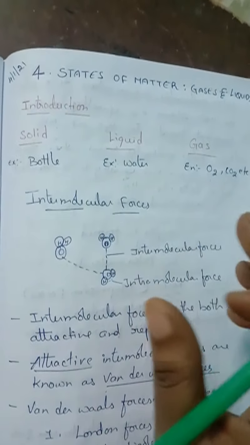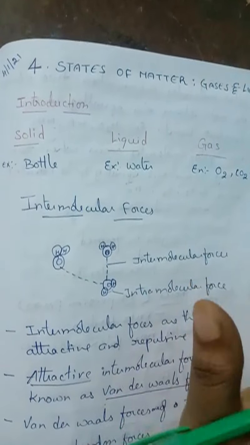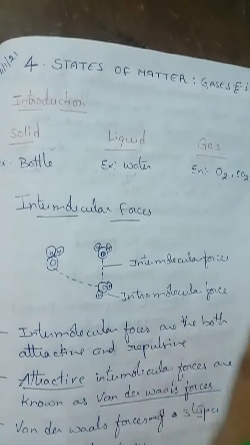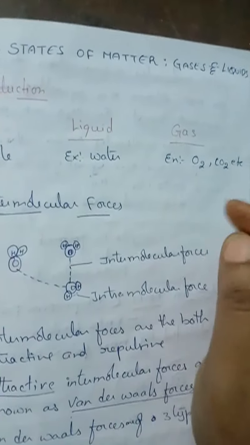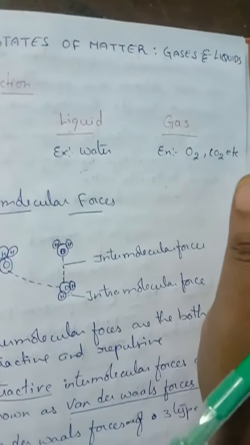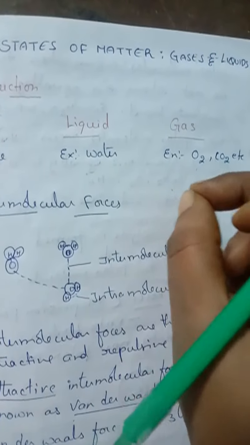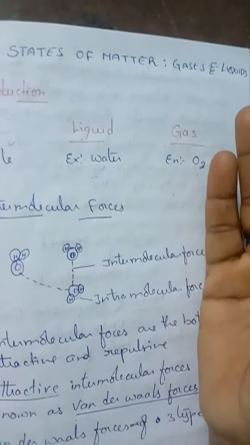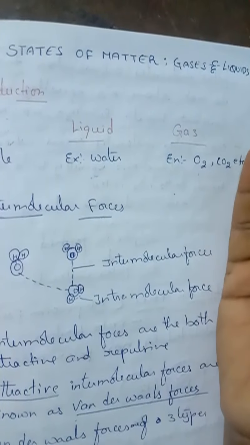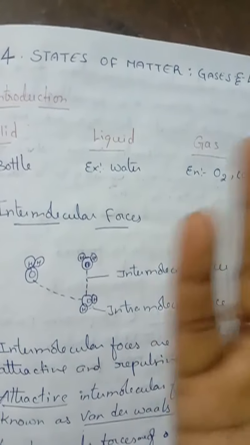So here one thing, children. For example, if we take an individual molecule of a liquid, we cannot see it with our naked eye. But if we keep that individual molecule of water in your hand, we cannot observe that it makes your hand wet, isn't it?